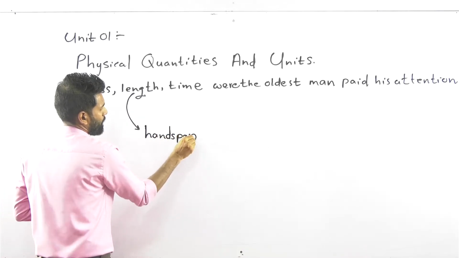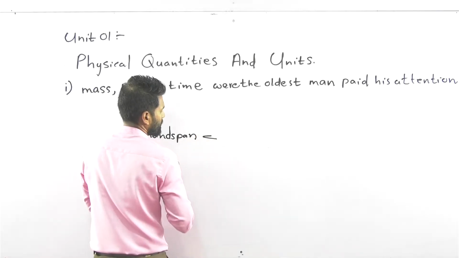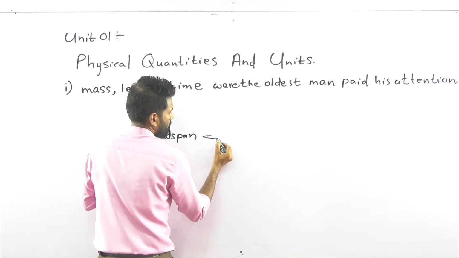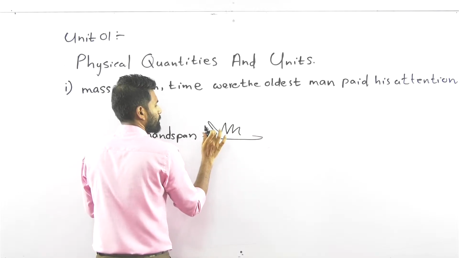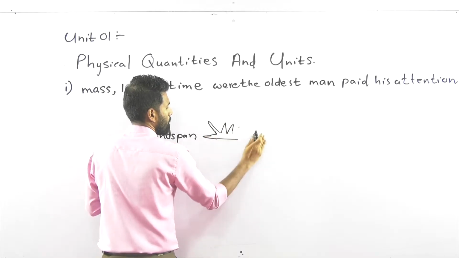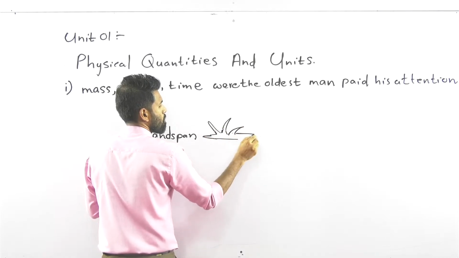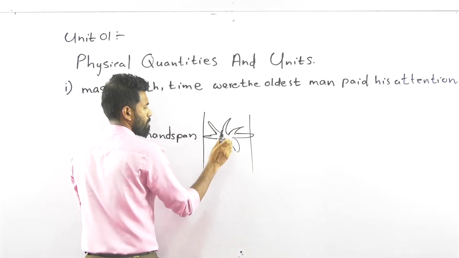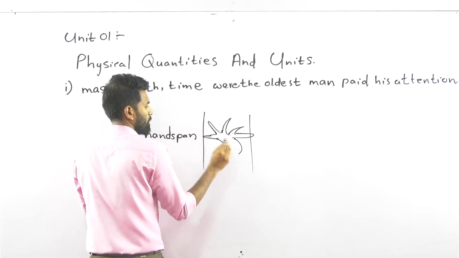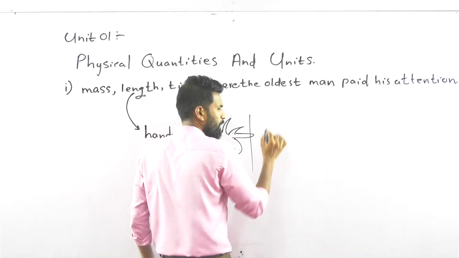Handspan is this distance, the span of your hand, 1, 2, 3, 4, 5 fingers. Cubit.